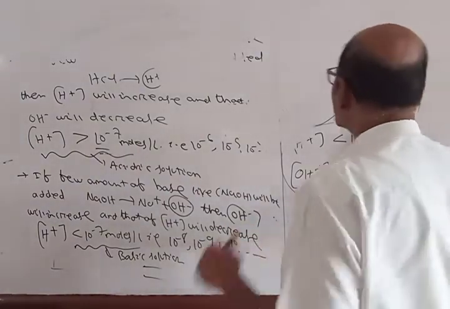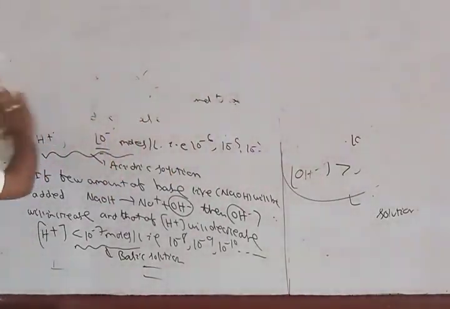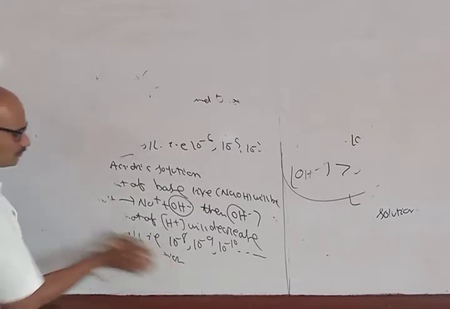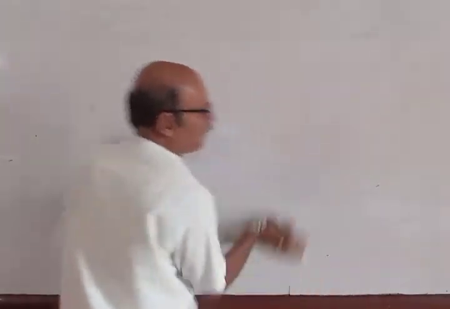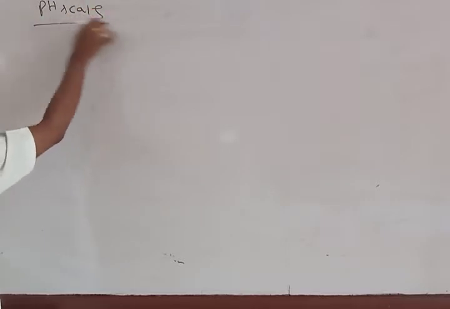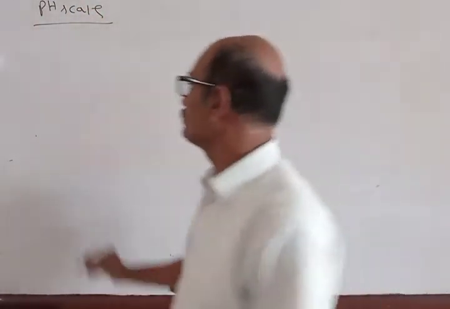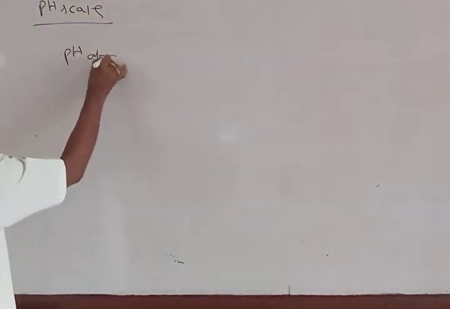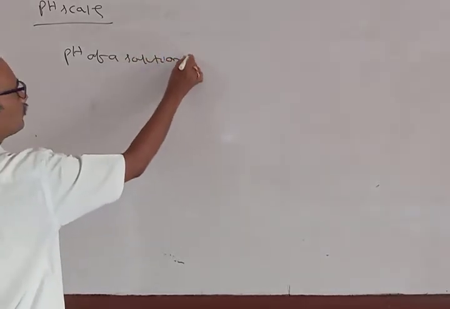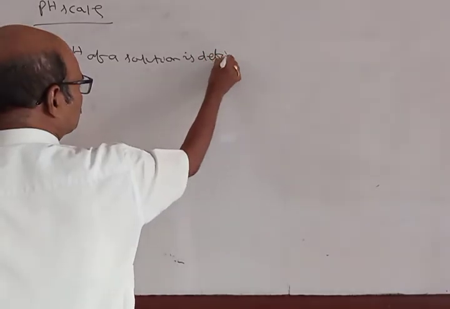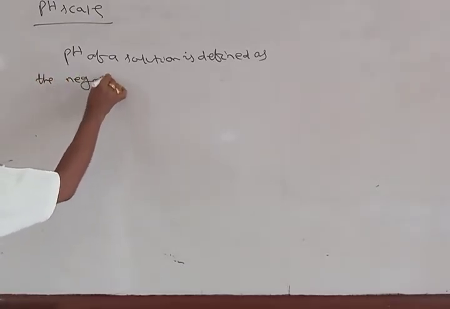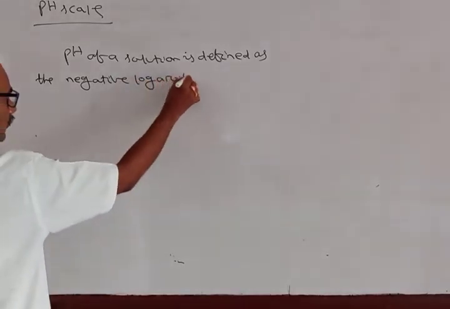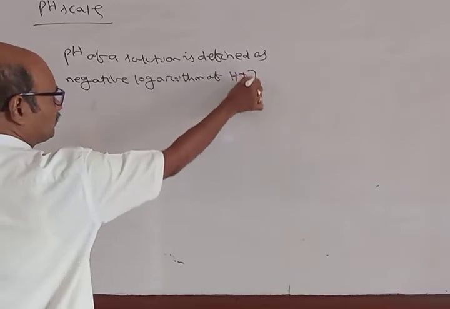So what is pH? pH is a term which we use to express the H+ ion concentration or the OH minus ion concentration. pH of a solution is defined as the negative logarithm of H plus ion concentration.